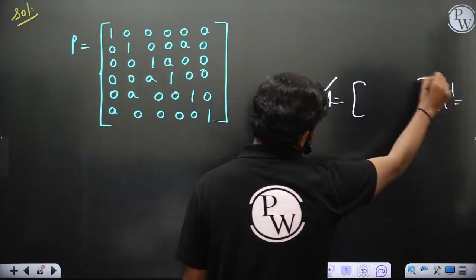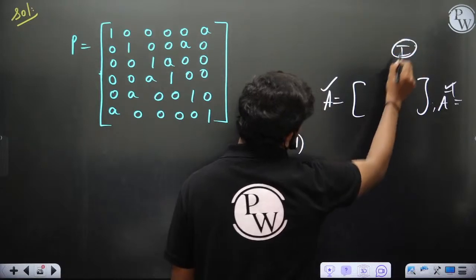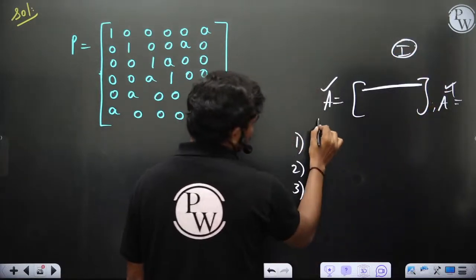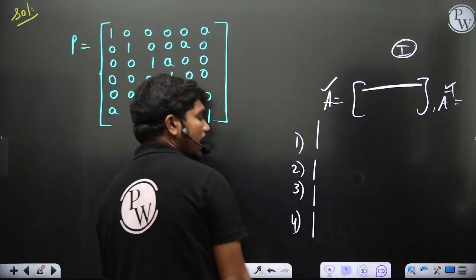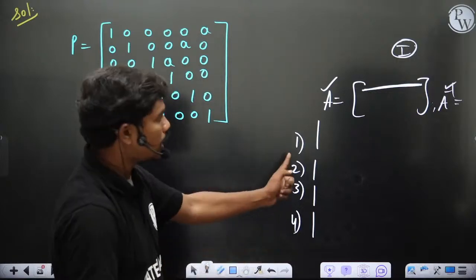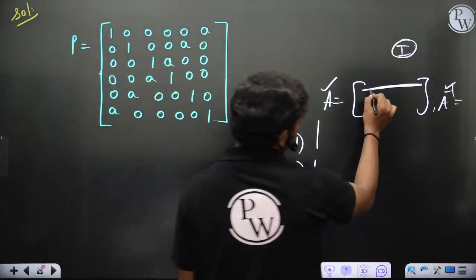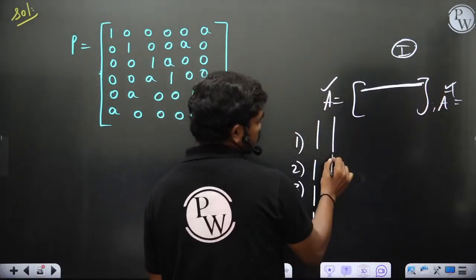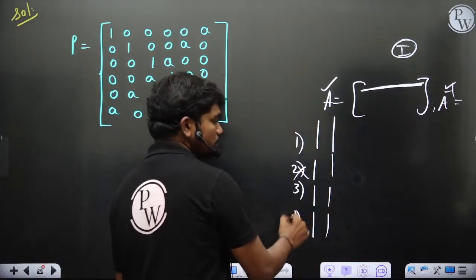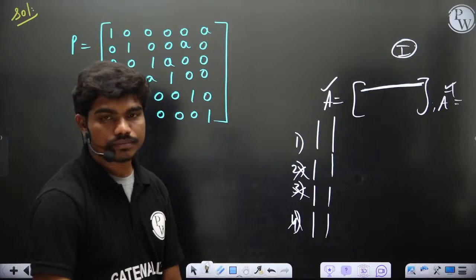Ultimately, if you multiply these two, you'll get the identity matrix, correct? So multiply this row with the first columns of all these options. Many times it happens that only one of them gives 1, and the other options give some other values. If this is also matching, multiply this first row with the second column, you should get zeros. Like that you can follow the elimination procedure in order to get the inverse very quickly.